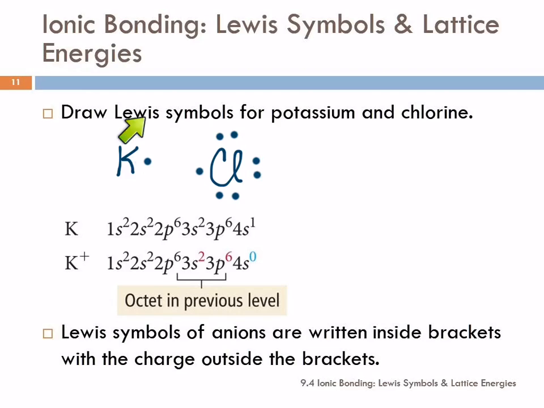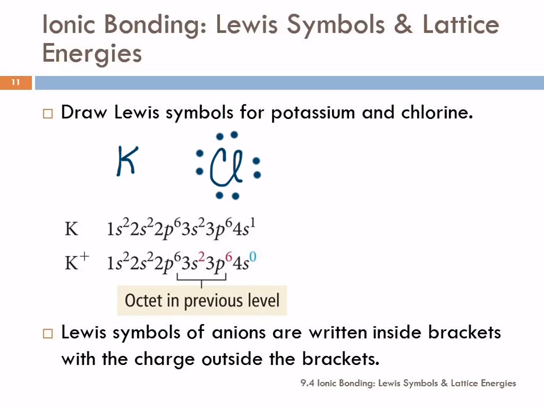So we know that potassium is a metal, and it's going to be relatively easy to get rid of this electron. So in chemistry land, I envision potassium going around saying, hey, I got this one extra electron. I need to ditch it. I need to get rid of it. And chlorine saying, oh man, if I had one more electron, I would be so cool. I'd be like argon. He's just like the bomb. I want to be like argon. Could you give me an electron, please? And here's potassium trying to get rid of an electron. And they're like, hey, we can work this out, right? So potassium transfers his one valence electron to chlorine. So let's move that over here.